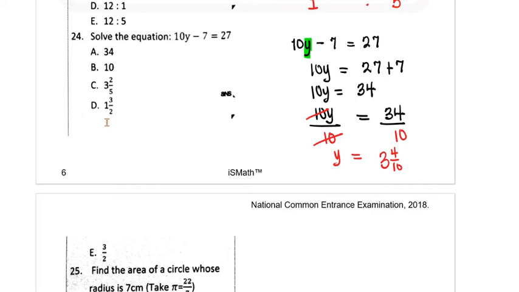Be careful, this fraction in the mixed number can be reduced further, right? So we can do 2 here to 2 there, 5. So your final answer will be 3 whole number 2 over 5. So your correct option will be option C.